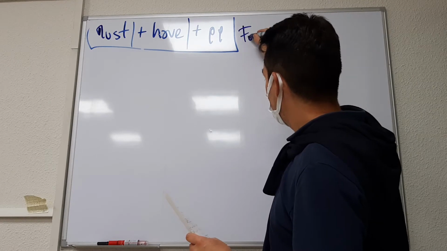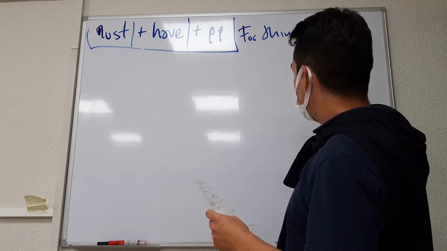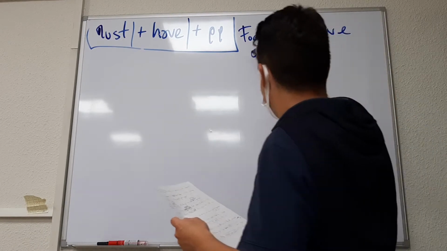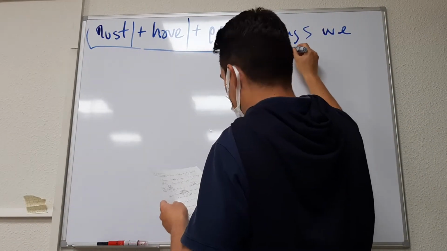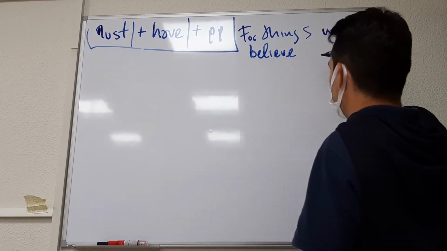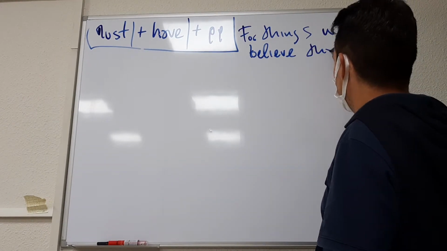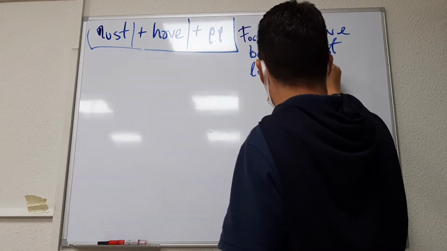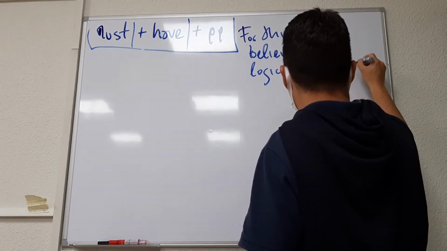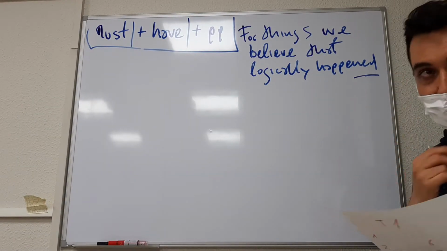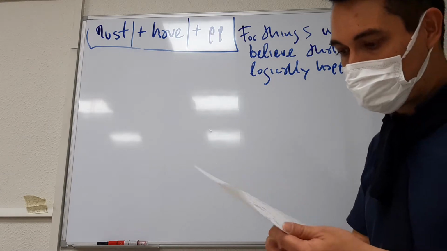We use it for things we believe logically happened in the past.